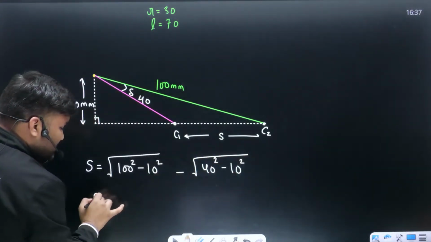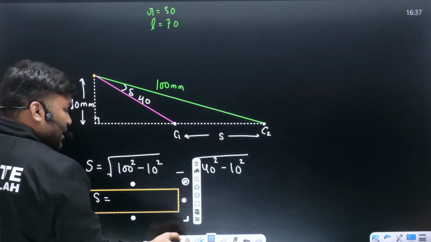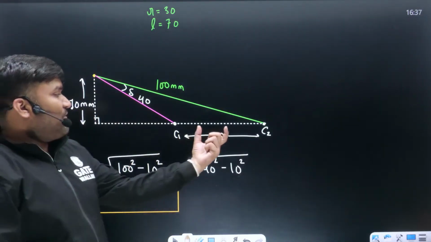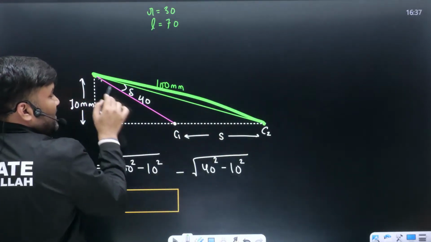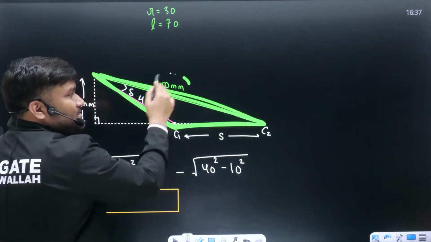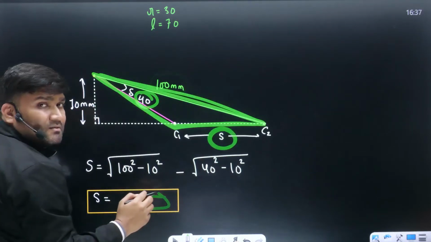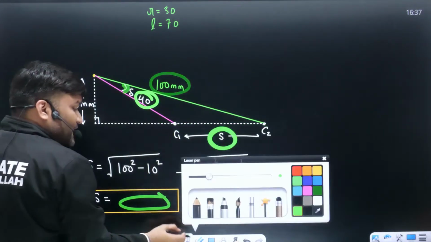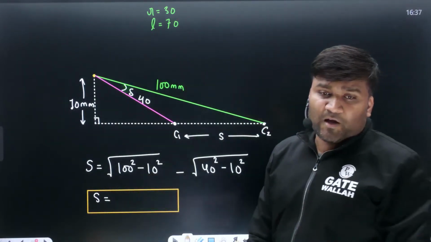Somebody please tell me how much is the value of the stroke. Once you calculate the stroke value, the stroke value is known. Using cosine rule, you can find out, this is a triangle. All three dimensions, this is 100, this is 40, this is what you have just calculated. Very easily you can calculate the value of delta. What will the value of delta be? Somebody please tell me what is the value of stroke coming out to be.